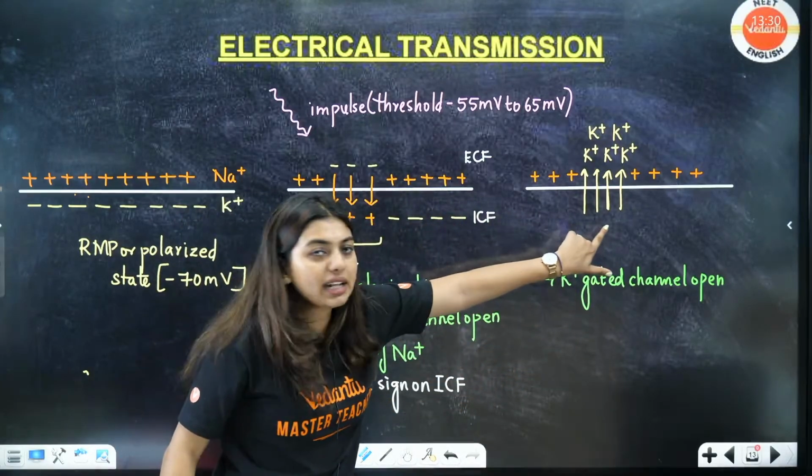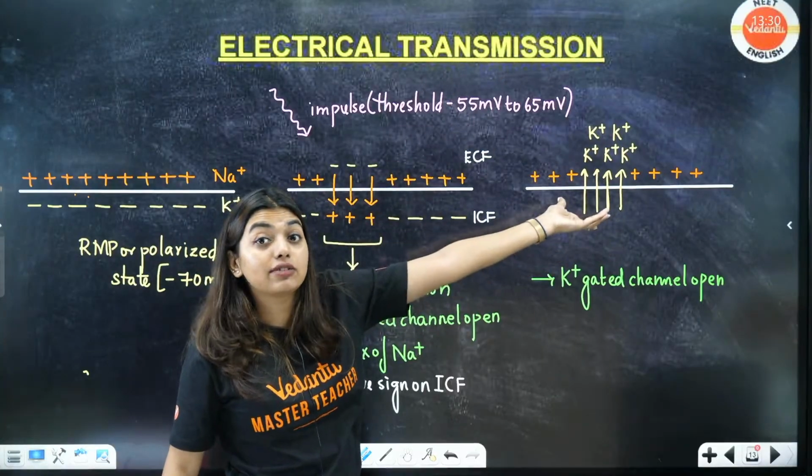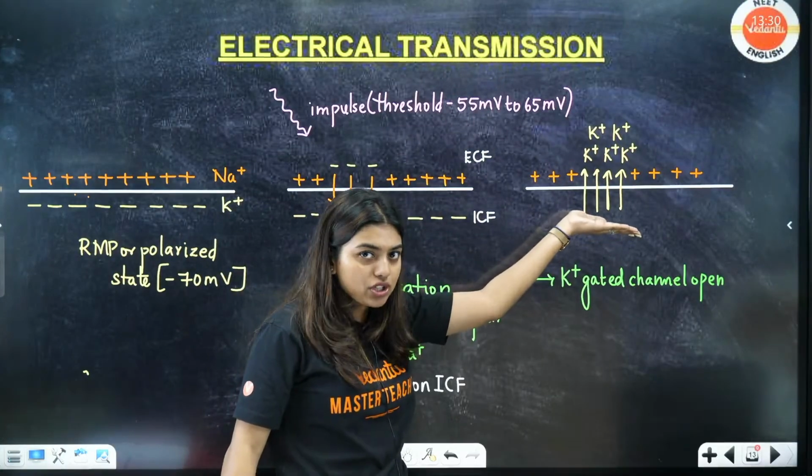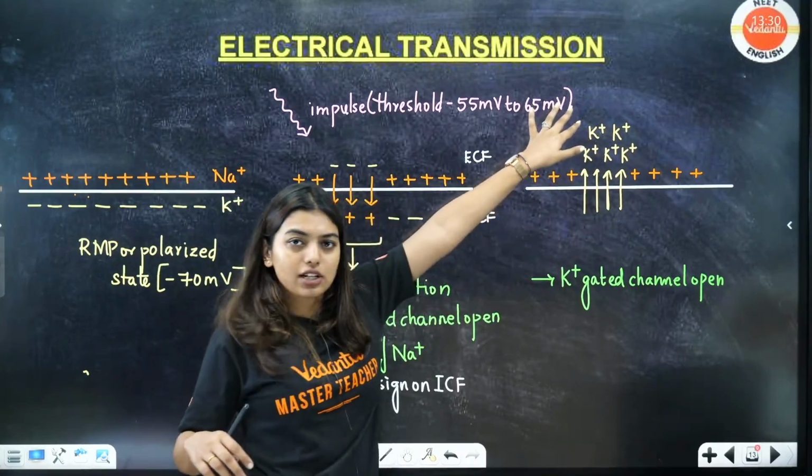Here it is going to be negative because why? Potassium was positive, that also left that side. Now only the negatively charged protein is going to be there. Here it is going to be positive. That side is going to be positive, and here is going to be negative.